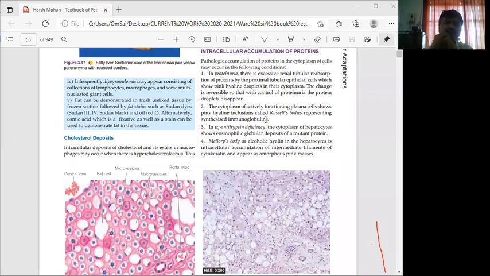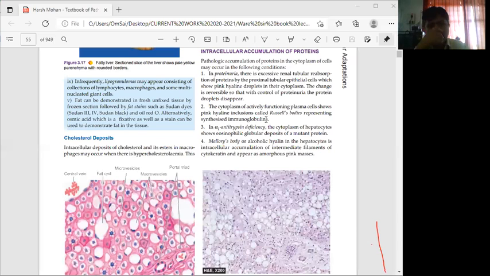In alpha 1 antitrypsin deficiency, the cytoplasm of hepatocytes shows eosinophilic globular deposits of a mutant protein.